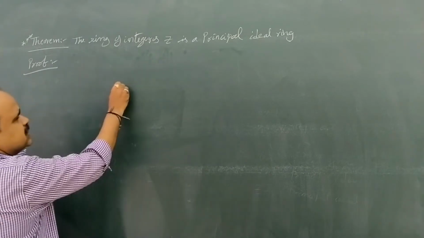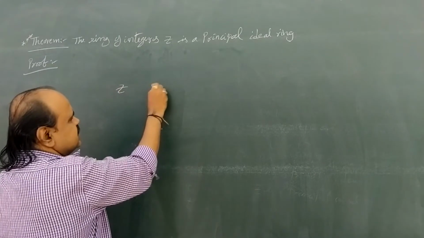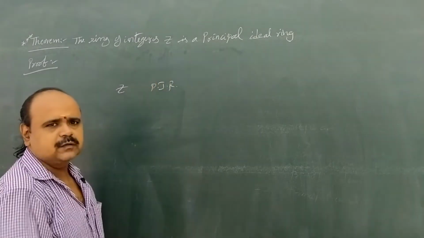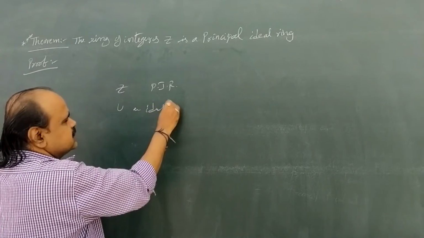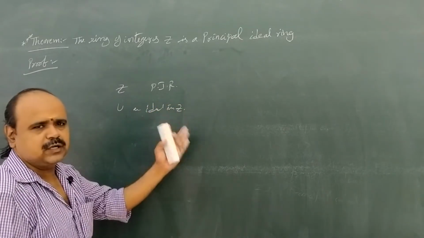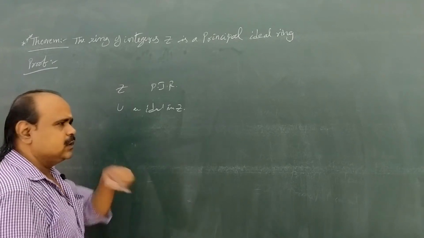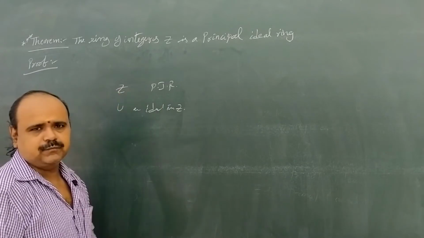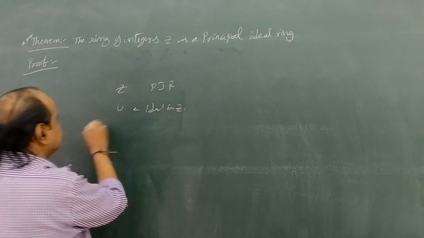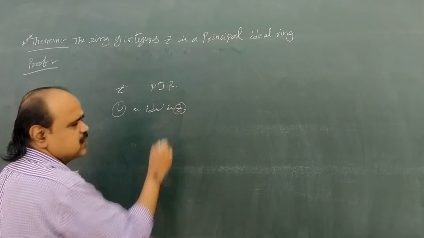So consider Z, the ring of integers. Now we are going to prove Z is a principal ideal ring. For that, let U be an ideal in Z. Now we are going to prove U is a principal ideal. That means all the elements of U are multiples of some element in Z. What is Z? The set of all integers.